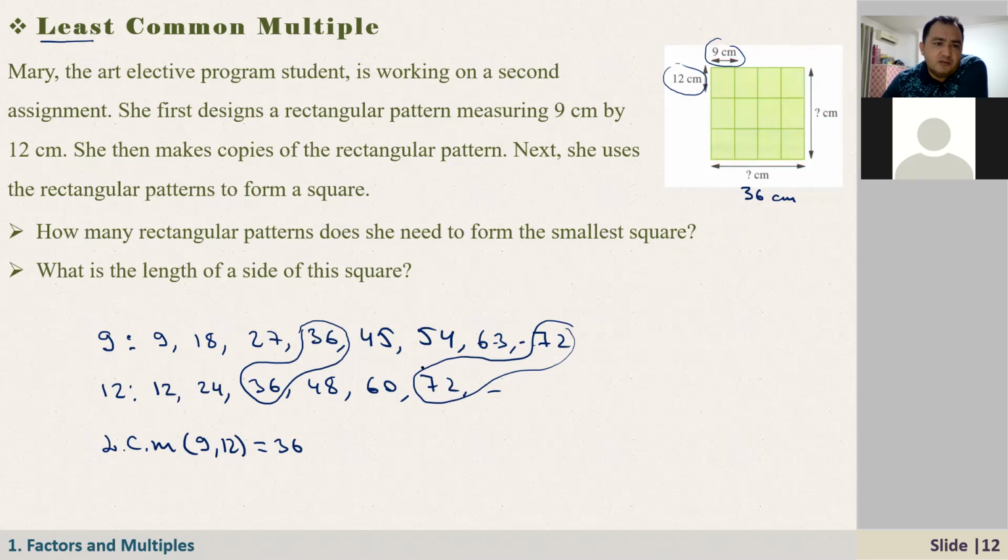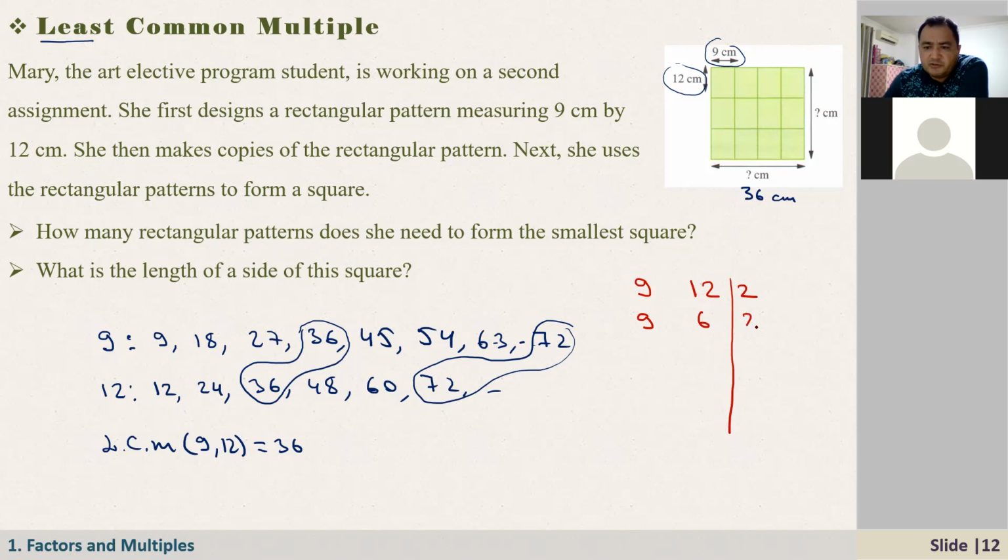And how about a different way to find this least common multiple? Similar to the highest common factor, we can calculate this. Just write these numbers next to each other. Okay, let's use a dark red. Here we have 9, and here we have 12. And after that, we need to draw a line. So divide these numbers by prime numbers, starting with 2. Here we have 9, and here we have 6.